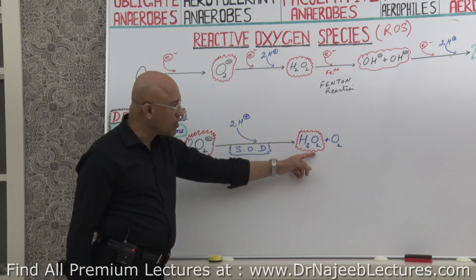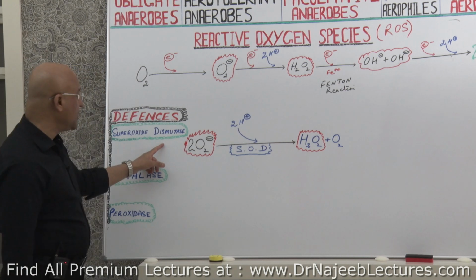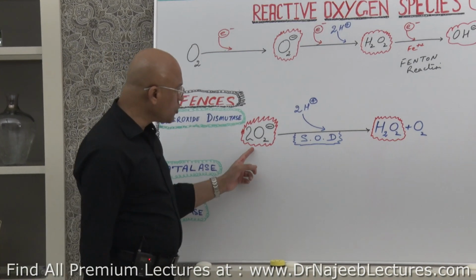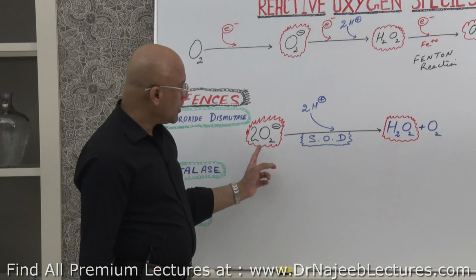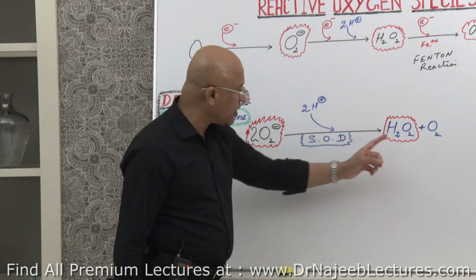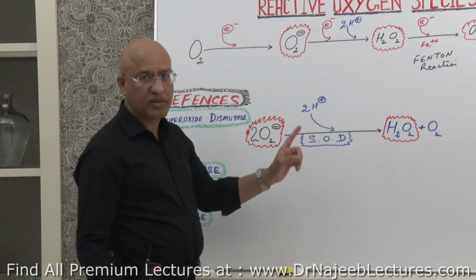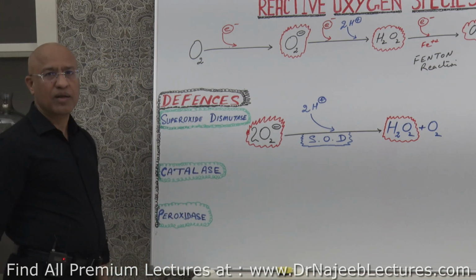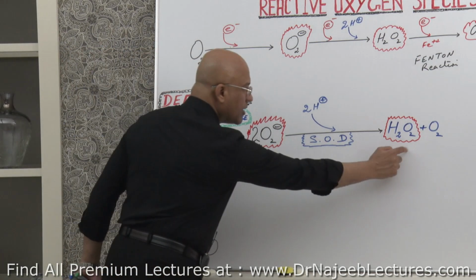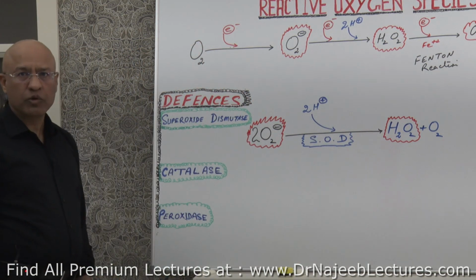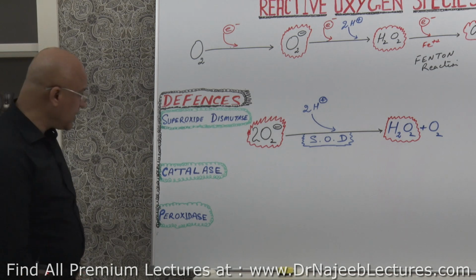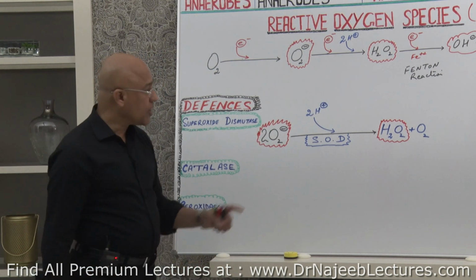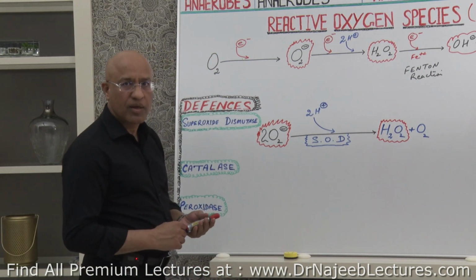Plus, once hydrogen peroxide is produced with superoxide, usually there is catalase also and peroxidase also. Once superoxides are converted into hydrogen peroxide with superoxide dismutases in the cells, catalases are also there. Catalases help to destroy hydrogen peroxide, right? Even peroxidases help to destroy hydrogen peroxide. Now how is hydrogen peroxide destroyed?